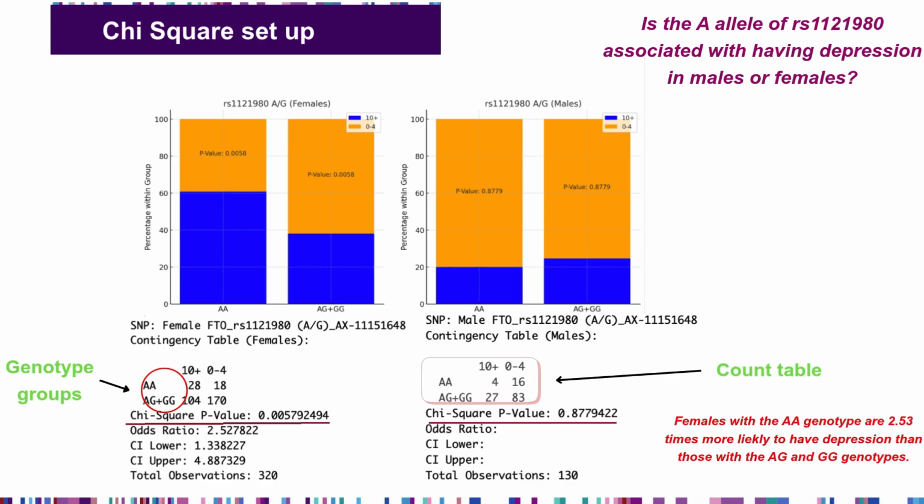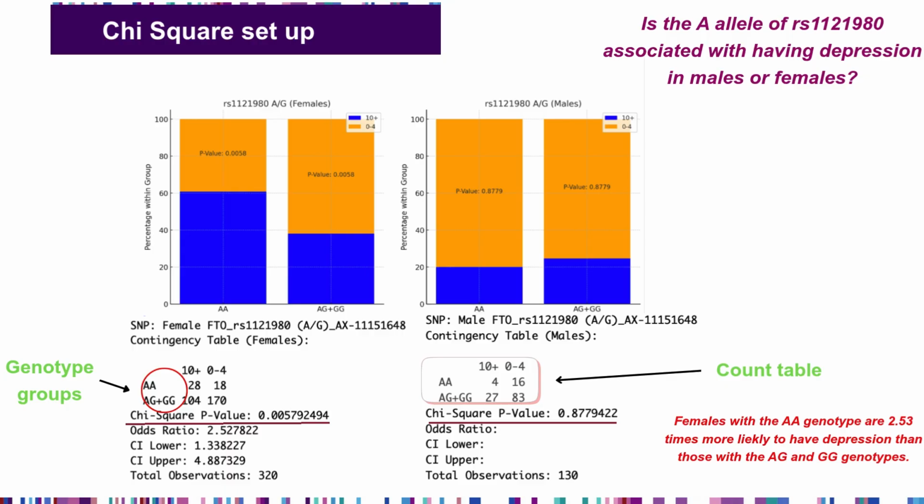I ran this analysis in a coding platform called R. It's kind of like Python. And that just allowed me to loop it through all 22 SNPs in one run rather than having to do them each individually. The example here shows RS1121980 with females on the left, males on the right.